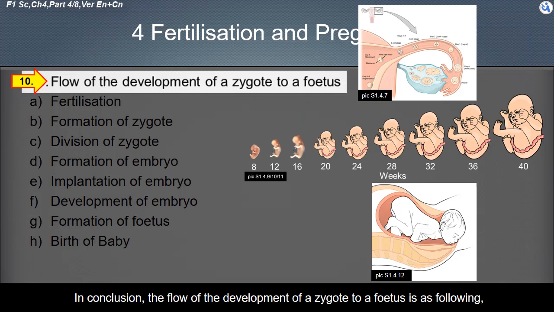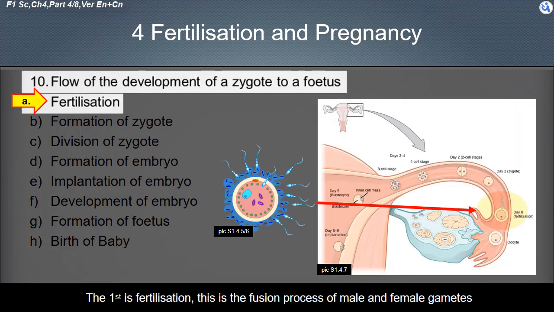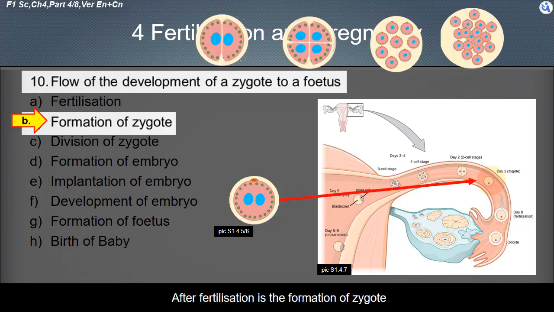In conclusion, the flow of the development of a zygote to a fetus is as follows. The first is fertilization. This is the fusion process of male and female gametes. After fertilization is the formation of the zygote.